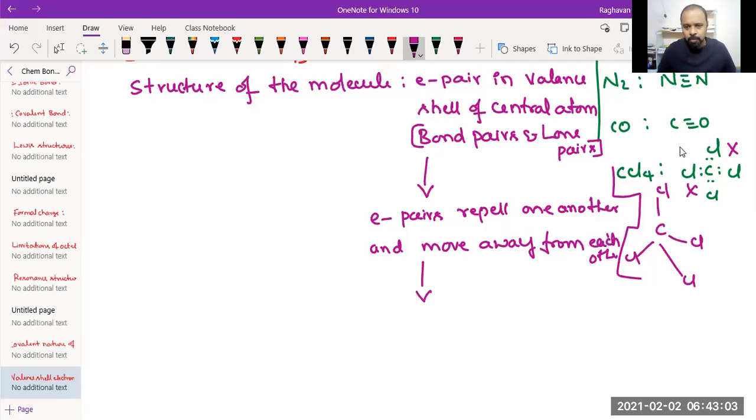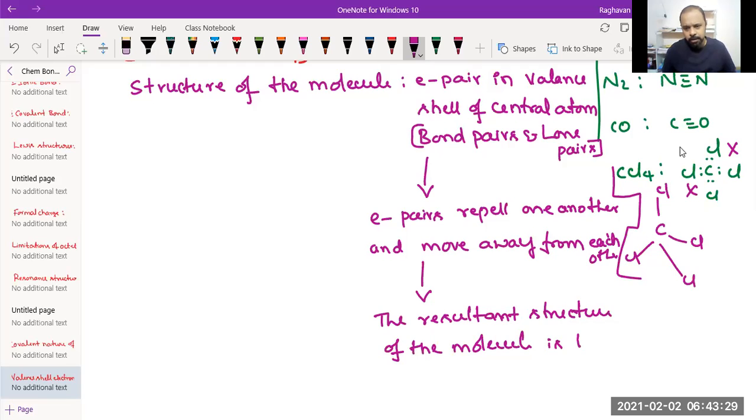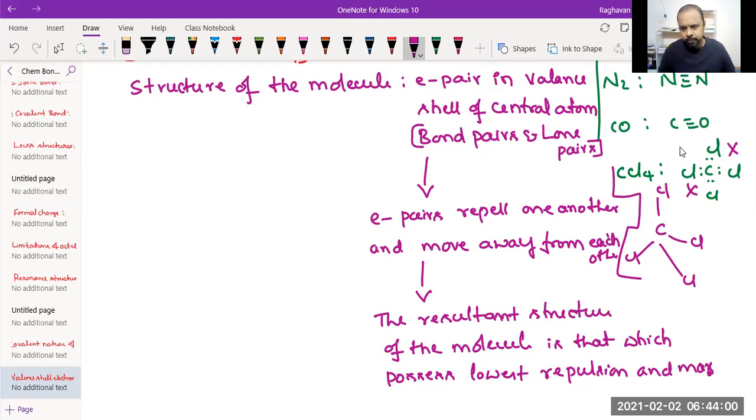Now, electron pairs repel one another and move away from each other. See, the resultant structure of the molecule is that which possesses the lowest repulsion possible, and thus maximum stability. Okay, and thus the maximum stability should be acquired.